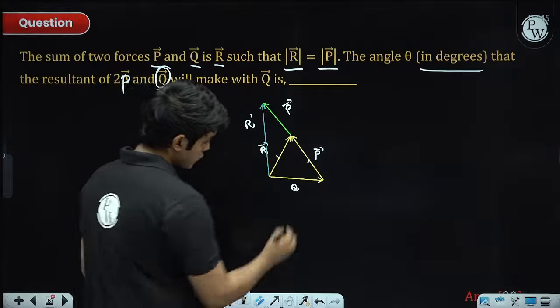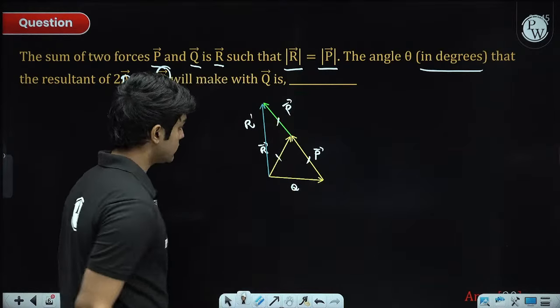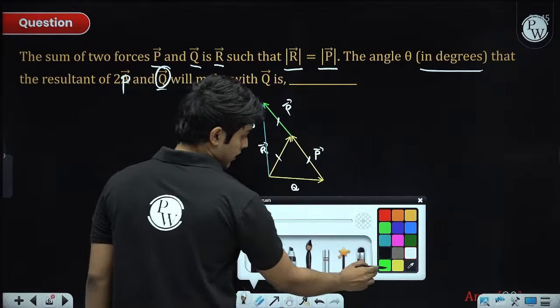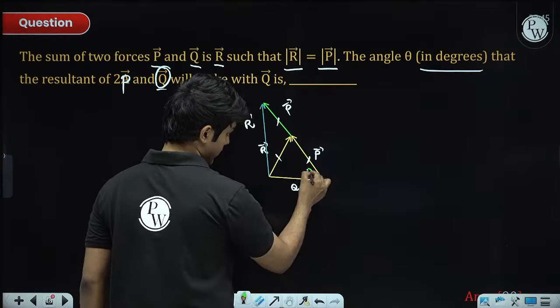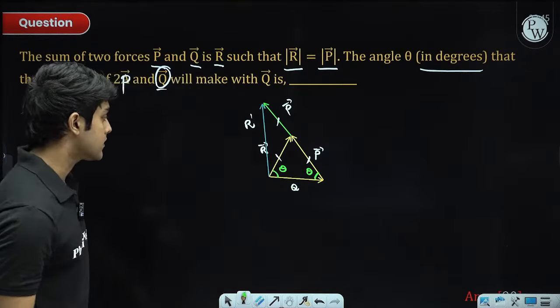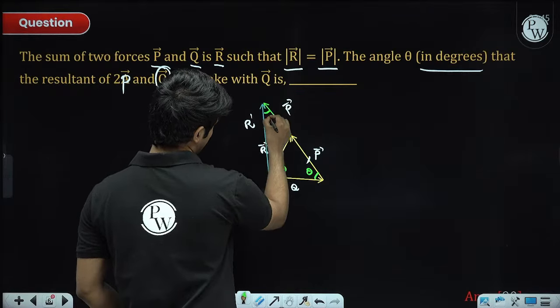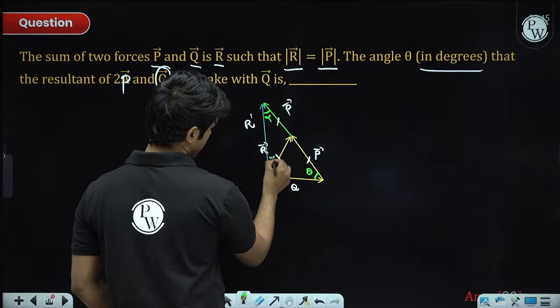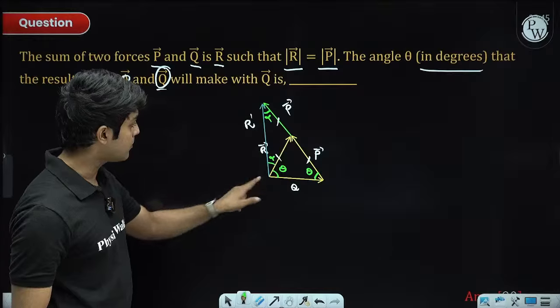So this length and this length are equal. If these two lengths are equal, and I say this angle is some theta, this angle will also be theta, because the lengths are equal. And if I say this angle is alpha, this angle will also be alpha because these two side lengths are equal in this triangle.